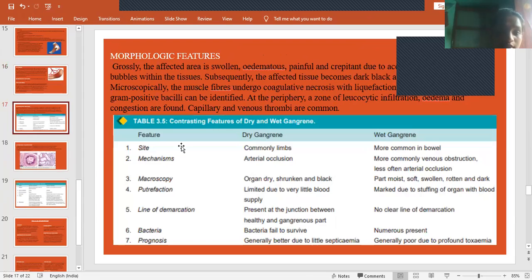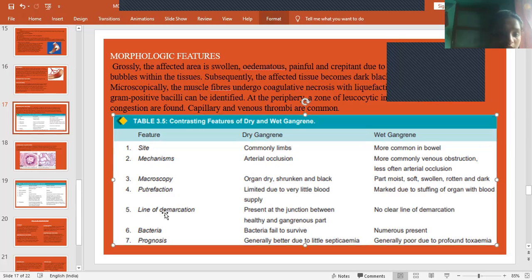The morphological features are, grossly, the affected area is swollen. The affected area will be swollen, edematous, painful, and have bubbles within the tissue. Subsequently, the affected tissue becomes dark, black, and foul smelling. In all these necrosis, we will feel the same things. So these are the differences between dry gangrene and wet gangrene.